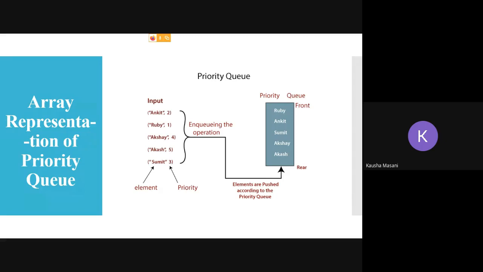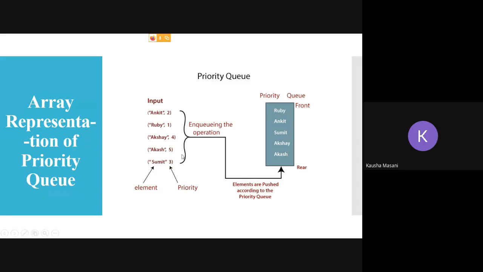So when you are doing your NQ operation, elements are going to be pushed according to their priorities. In your priority queue, you are going to maintain it as priority 1 is given to Ruby. So Ruby's name is first. Then it is Ankit. Then priority number 3, Sumit. 4th is Akshay. 5th is Akash. So that is how it is going to be maintained.